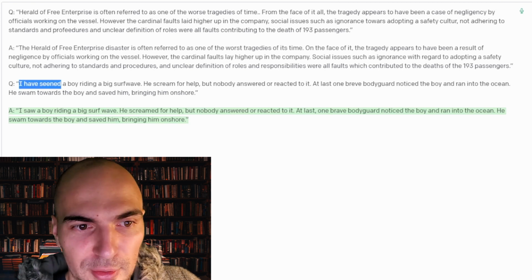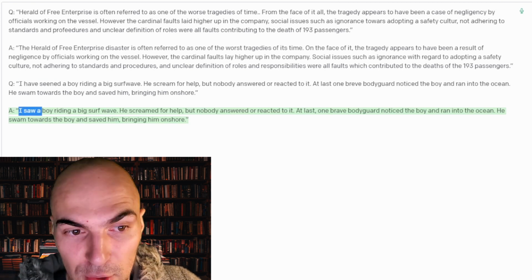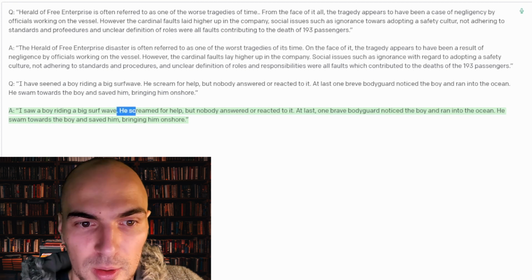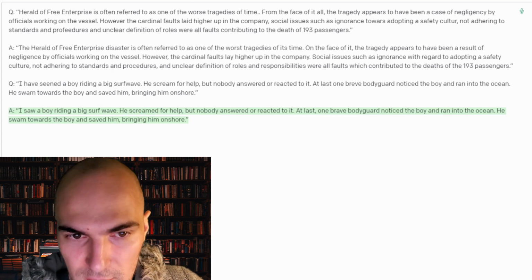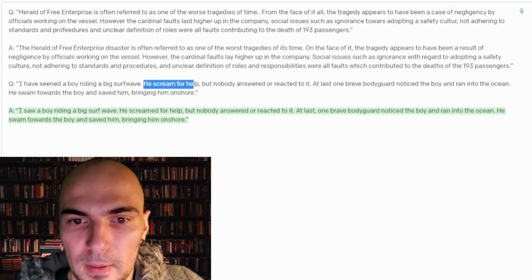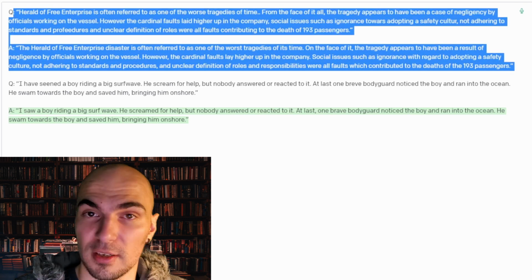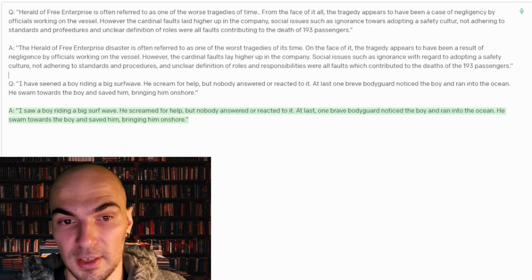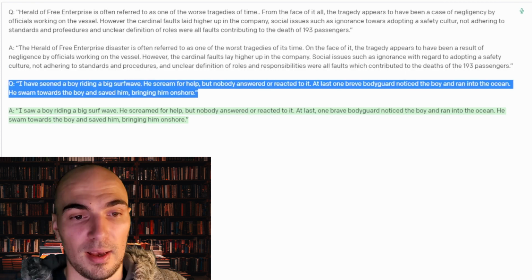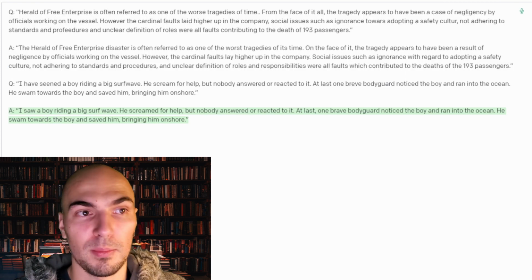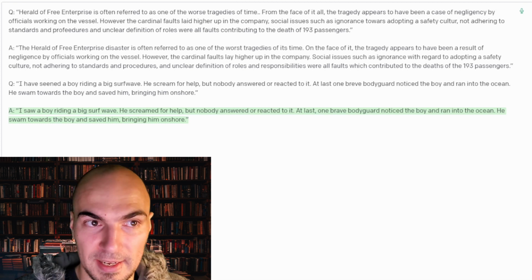So as you see, instead of "I have seen," we have "I saw," which makes much more sense. "He screamed for help," which again is a correction that we needed, and so on. So as you see, we gave an example of proofreading to the model, and the model managed to proofread our own writing. Now let's do the same thing, but now with the example of editing.